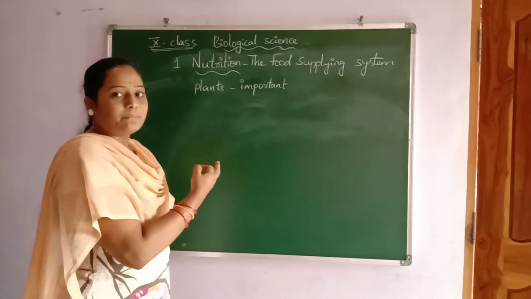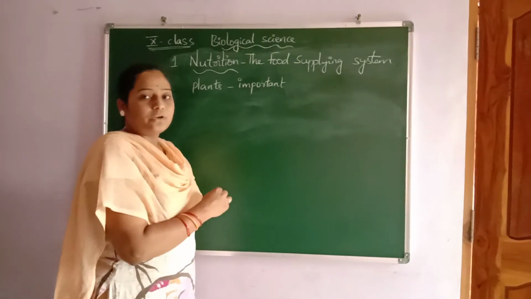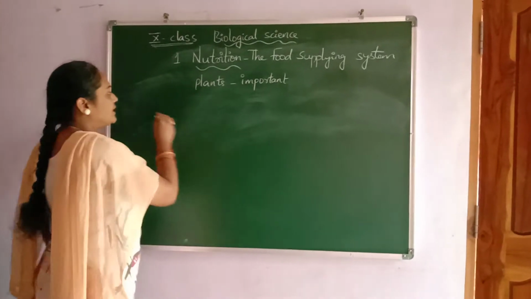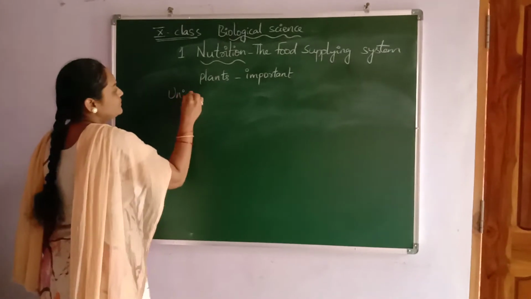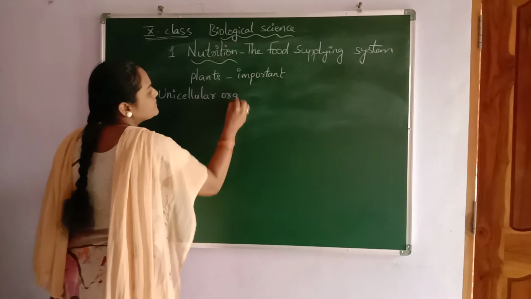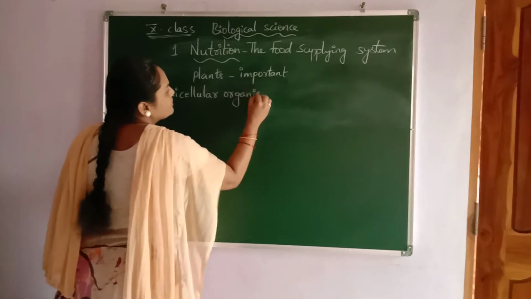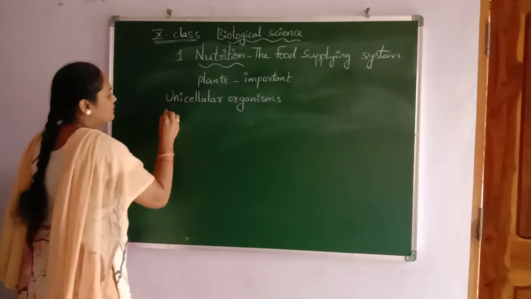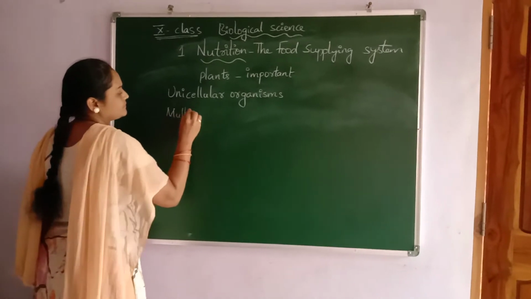And here the plants give food to many organisms, unicellular organisms and multicellular organisms.